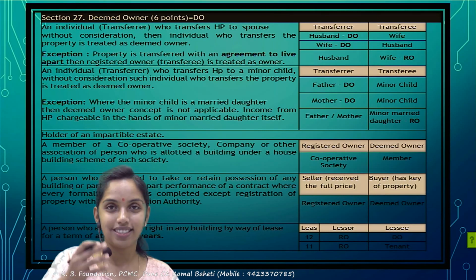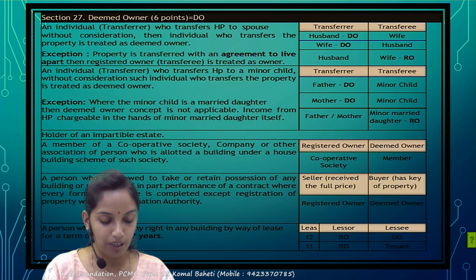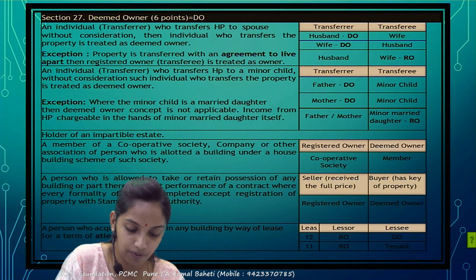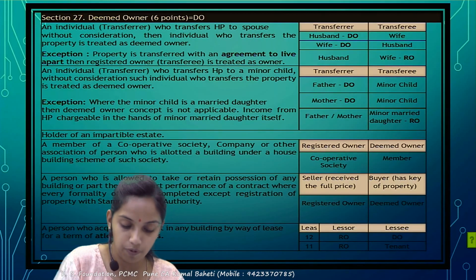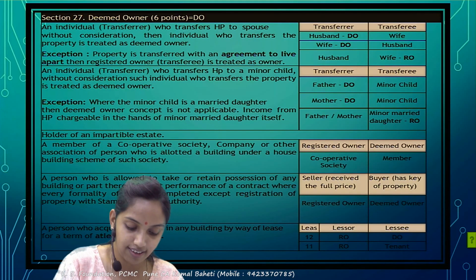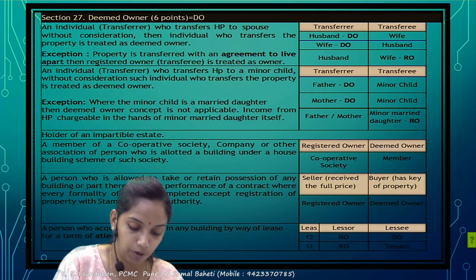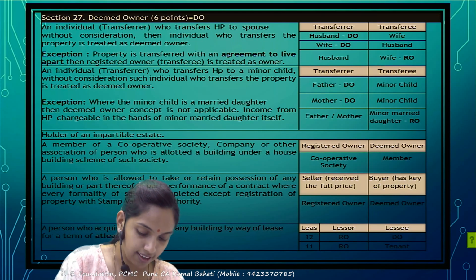So I will explain just one of them. The remaining you do at home. So who is a transferor? The husband is the transferor. The transferee is the wife. The receiving party is the wife. Who is a deemed owner? The actual owner is the transferee. The wife is the owner. But who is to be considered a deemed owner? The deemed owner would be considered as the husband.